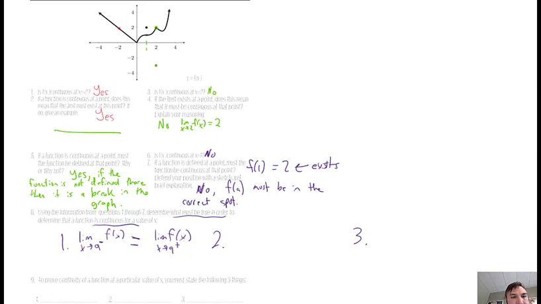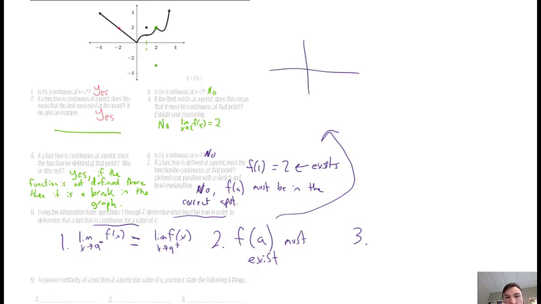From one of these examples, it hopefully helped you see that f of a has to exist. Whatever value a I'm trying to find must exist. A visual of that would be something like this, and I'll call this a.